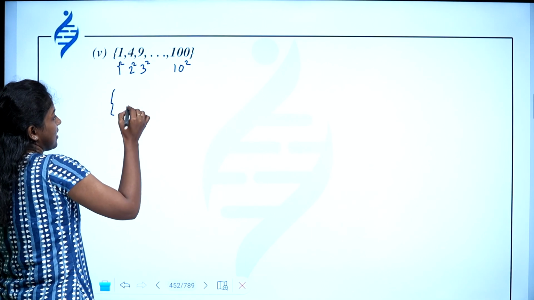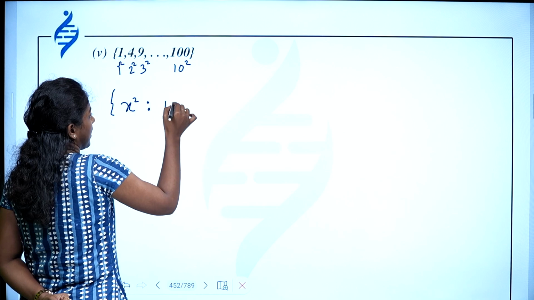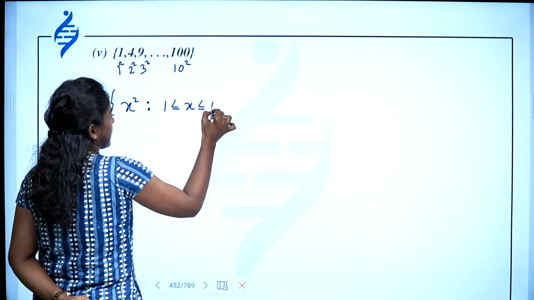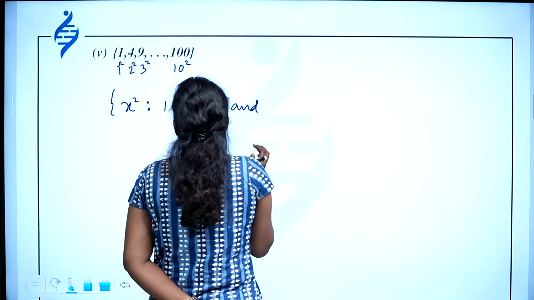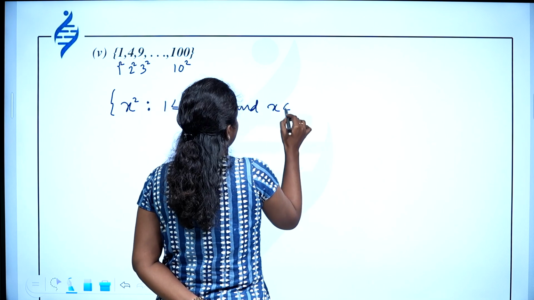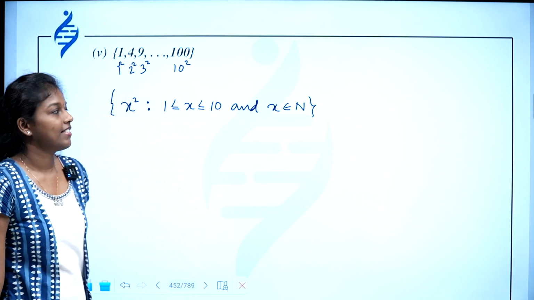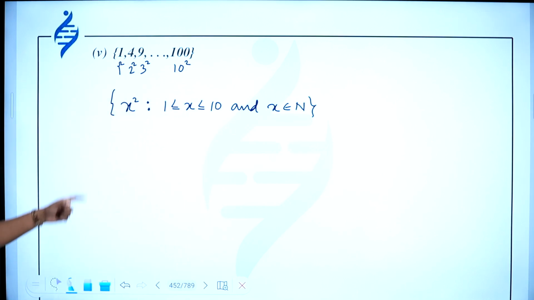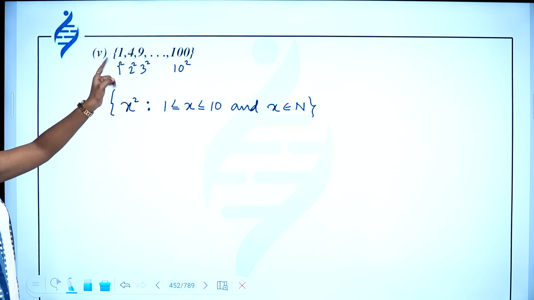So you can write it like this: the set of all x square such that 1 is less than or equal to x, x less than or equal to 10, and x belongs to N. So this is how we do the set of all x square, 1 to 10. You have to take the square of numbers from 1 to 10.